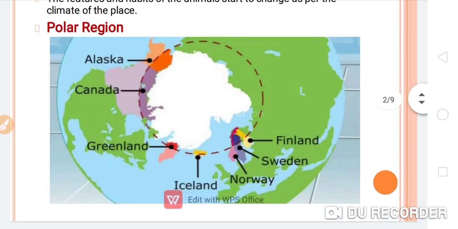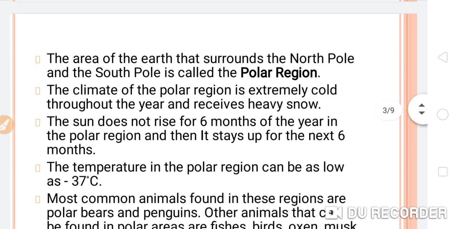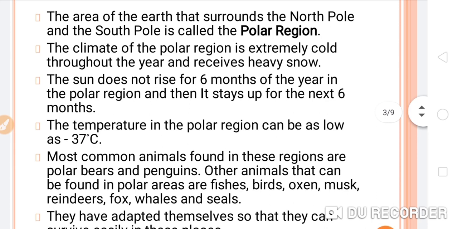Now, the polar region. What is the polar region? So let's see, students. This white spot which you can see in this given figure is existing near Alaska, Canada, Greenland, Iceland, Norway, Sweden and Finland. These are all the countries which are just near the polar region. Now let's see what the polar region is and where it exists. The area of the earth that surrounds the North Pole and the South Pole is called the polar region.